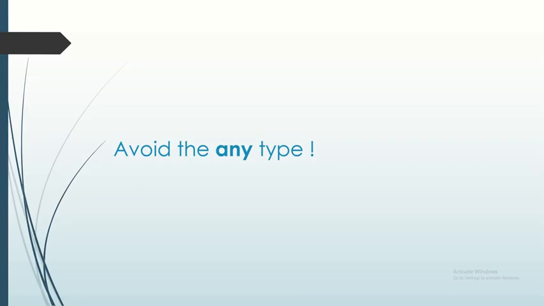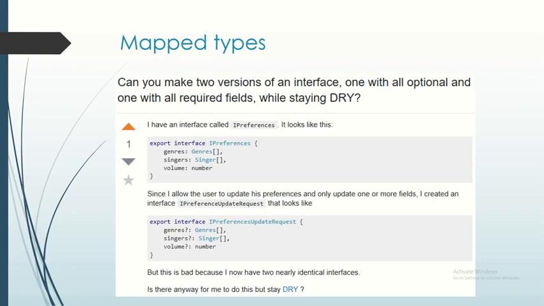If you're writing any, you're probably doing it wrong. I'm going to show you several features of the language that help us write more type-safe code and help us avoid using any. So without further ado, this is the first question that we're going to look at.